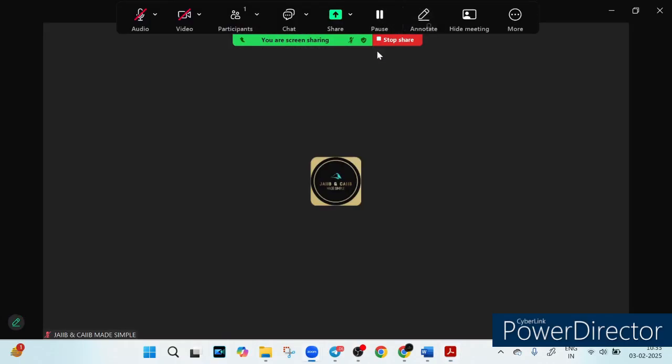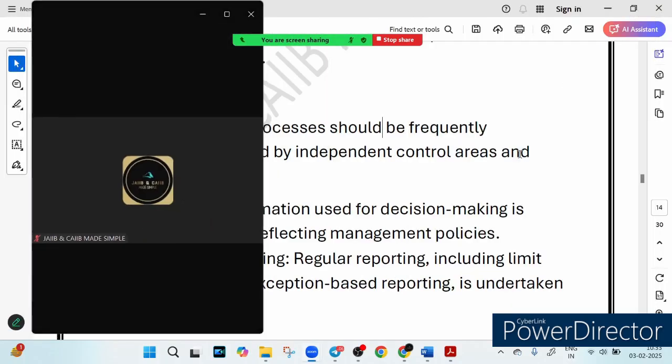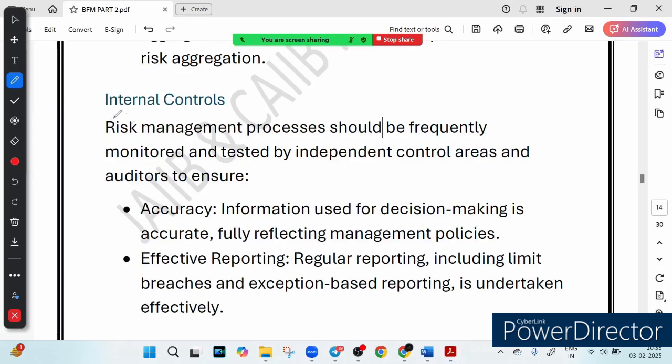Here we are starting with internal control, which is the first part. This is the part where we left off in the last session. So let's start with internal control, basically what it means. It means that banks should have independent teams that regularly check and verify risk data. So here is the key point, independent teams, right? That should regularly check and verify risk data.